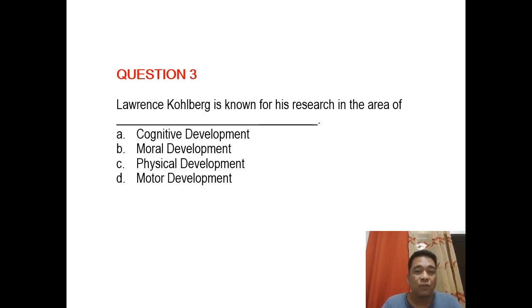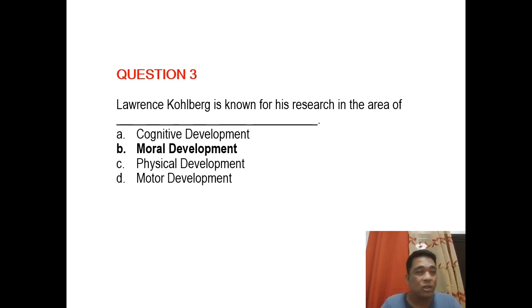Lawrence Kohlberg is known for his research in the area of, saang area ba kilala si Lawrence Kohlberg? Cognitive development, moral development, physical development, or motor development? Go. Correct answer is moral development. Again, Kohlberg's theory on moral development is anchored on pre-conventional, conventional and the post-conventional theories, no?